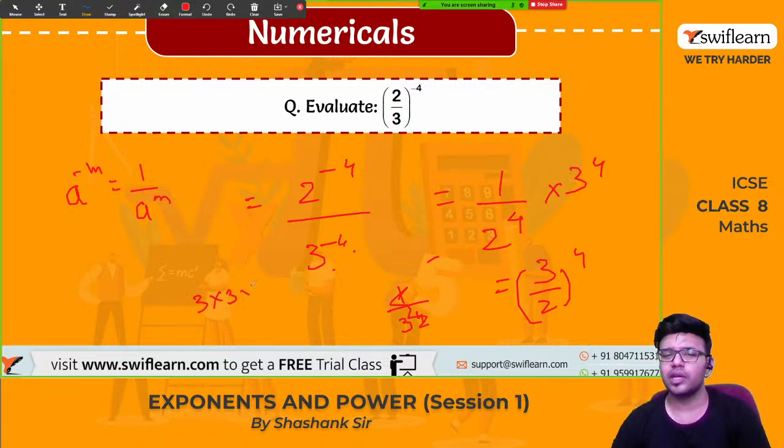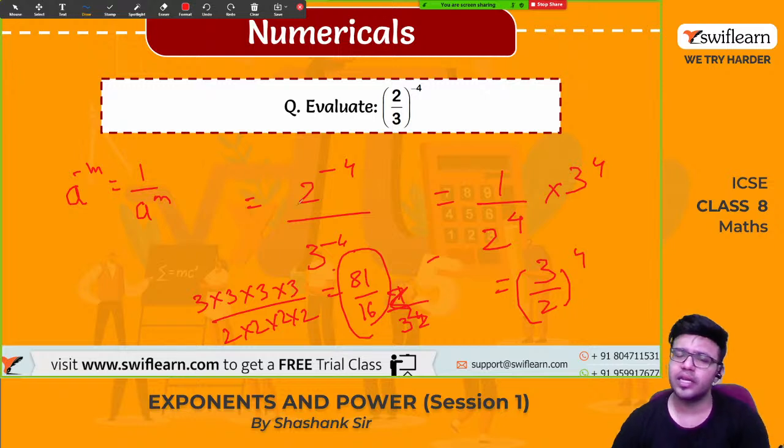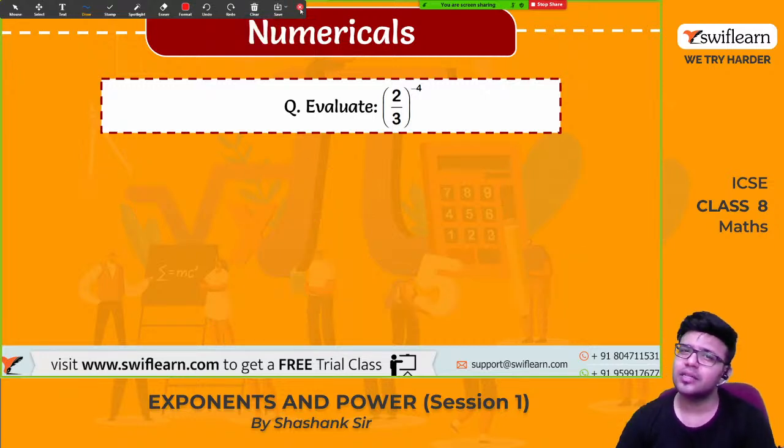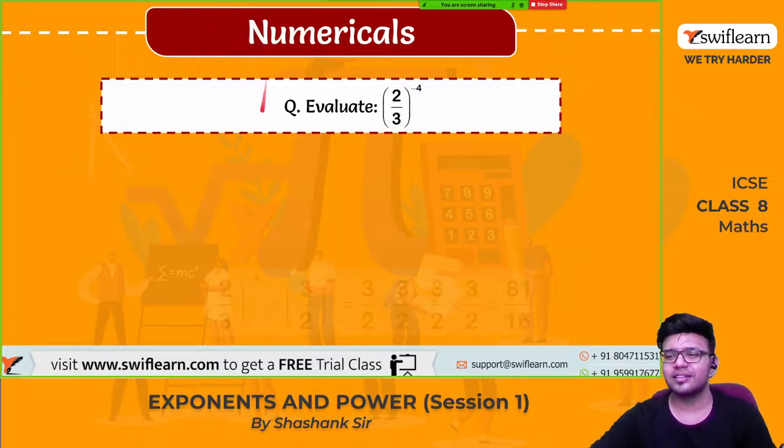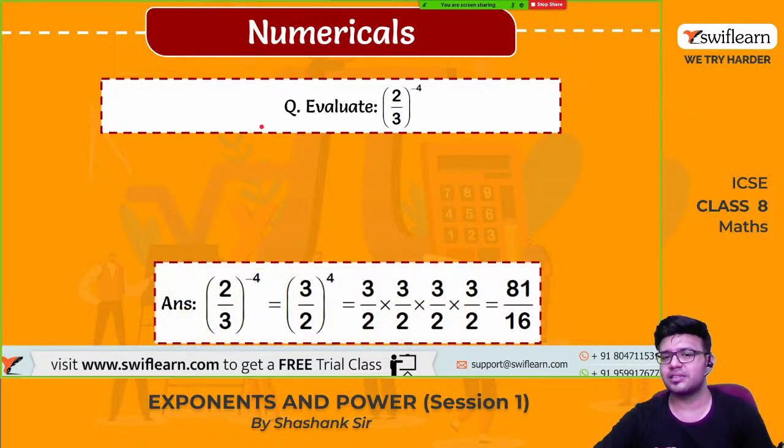3 into 3 into 3 into 3, how much is that? 3 threes are 9, 9 threes are 27, 27 three times is 81. Okay, 2 times 2 is 4, 4 times 2 is 8, 8 times 2 is 16. 81 by 16, can we simplify it? No, we cannot. So this is the final answer. 81 by 16 is the final answer, guys.